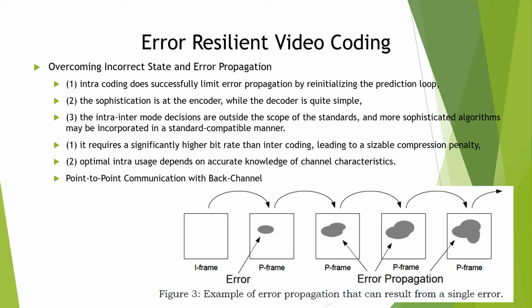So to summarize, for point-to-point communication with real-time encoding and a reliable back channel with a sufficiently short round-trip time, feedback-based approaches provide a very powerful approach for overcoming channel losses. However, the effectiveness of this approach decreases as the round-trip time increases. It is measured in terms of frame intervals, and the visual degradation can be quite significant for large RTTs.